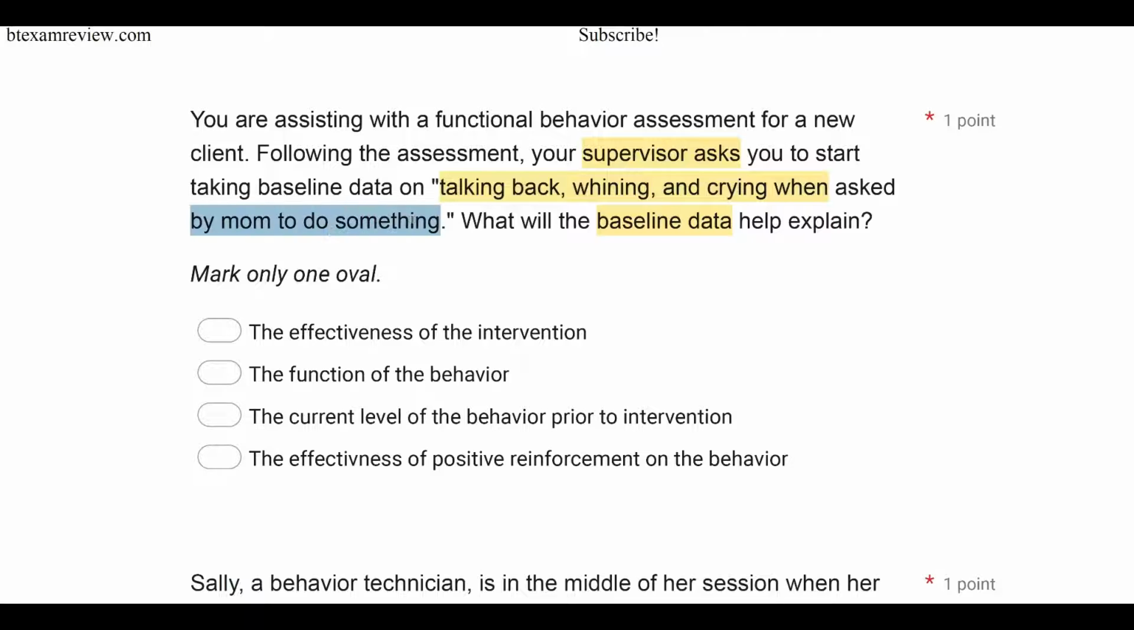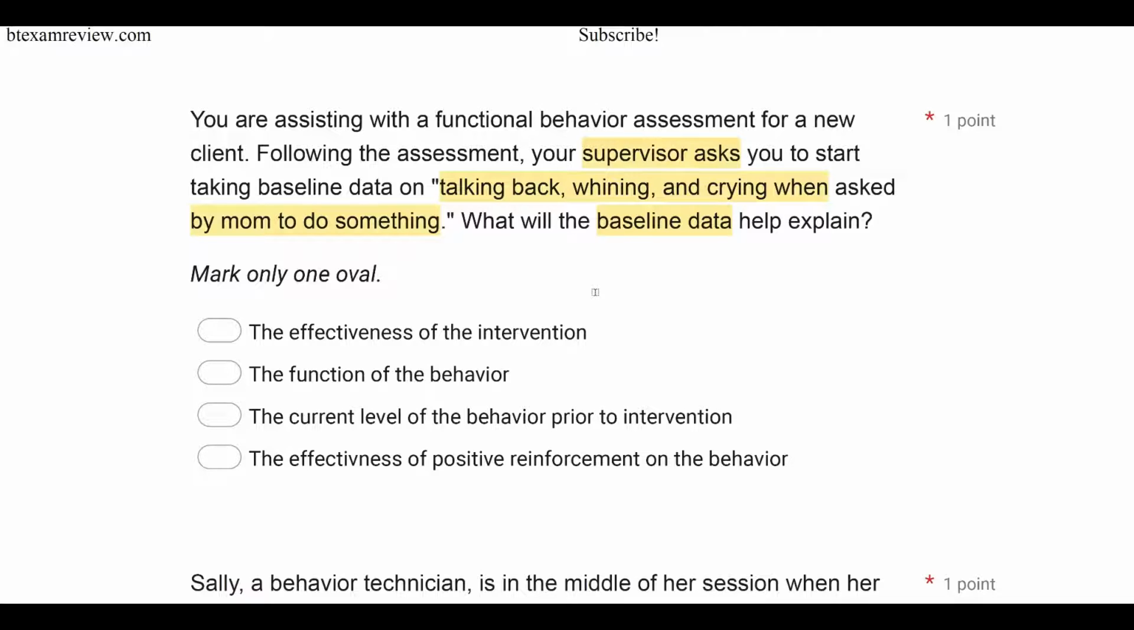So if we kind of visualize that, if you're taking baseline, maybe you're taking frequency, and every time the behavior occurs, you make a mark. Now, what will that data help explain about the behavior? A, the effectiveness of the intervention. A is just very wrong, right? Because baseline comes before the intervention, so there's no intervention in place.